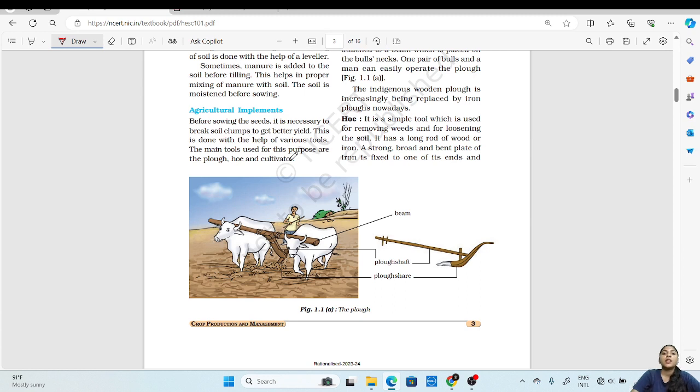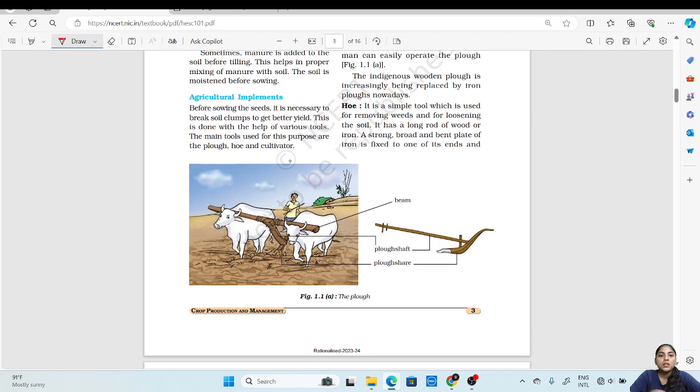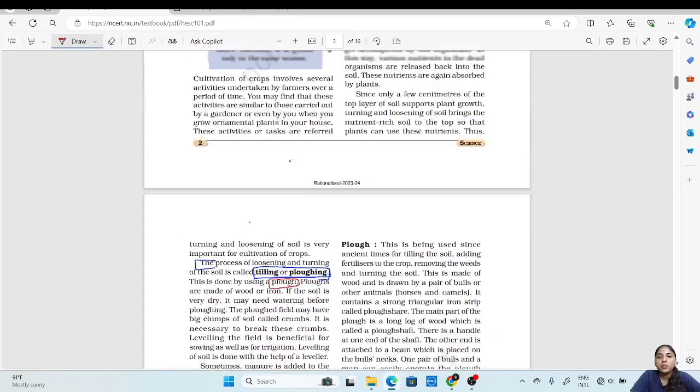Now let us see the various agricultural implements or the tools which are used for agriculture. Before sowing the seeds, it is necessary to break soil clumps to get a better yield. As I have already said, before sowing, it is essential to break the bigger soil clumps and to level the field. Now this is done using various tools. The main tools which are used for this purpose are plow, hoe, and cultivator. Let us see what is a plow.